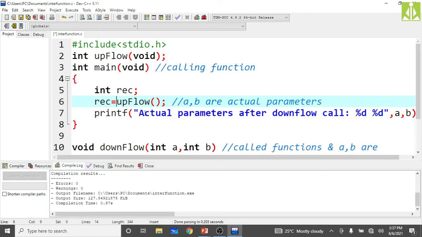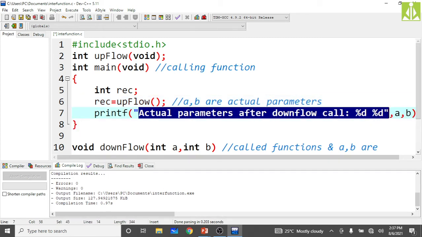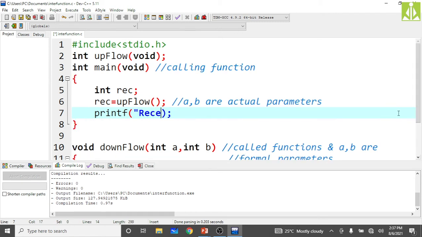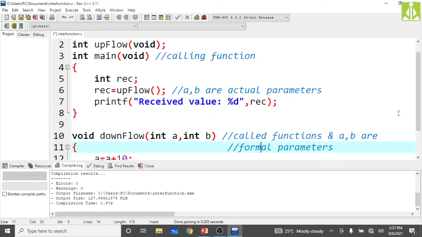So here there is no need for actual parameters now. The received value, because only one value we can receive: received value %d, comma REC. As you can see, we can receive only one value.